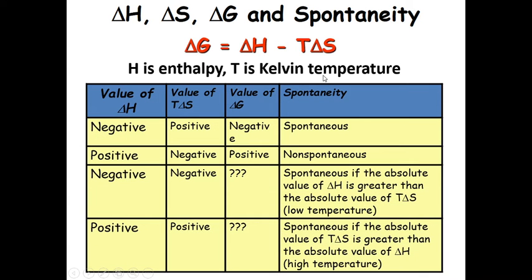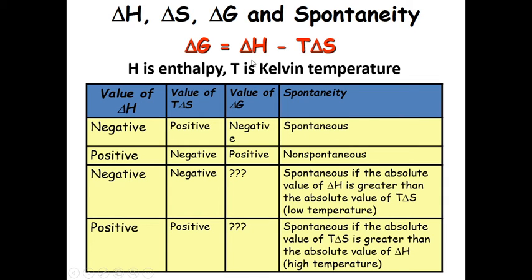So these are the various sign conventions of delta H. T delta S is involved in this relationship with delta G, and we have to predict whether the reaction is spontaneous. If the value of delta H is negative in this formula, and the value of T delta S is positive in the formula, then the value of delta G is negative. If the value of delta G is negative, then we know that the reaction is spontaneous.